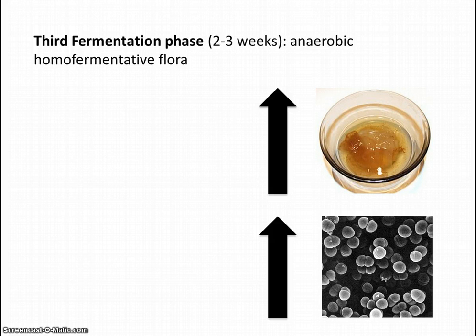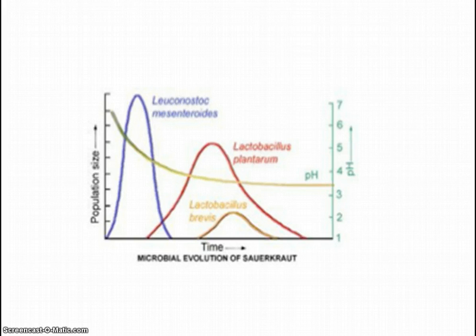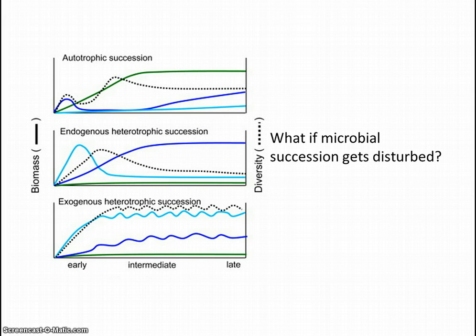When pH reaches a value of about 3.5, the sauerkraut fermentation process is completed. So let's go back shortly and look again at this graph showing the microbial evolution and associated pH curve. We see that during fermentation of sauerkraut, pH is decreasing continuously while three different types of lactobacilli have their defined peaks in population size. Let's come to a final question.